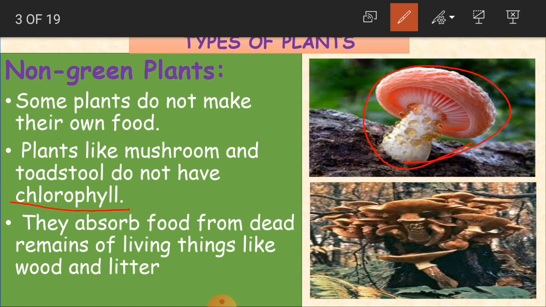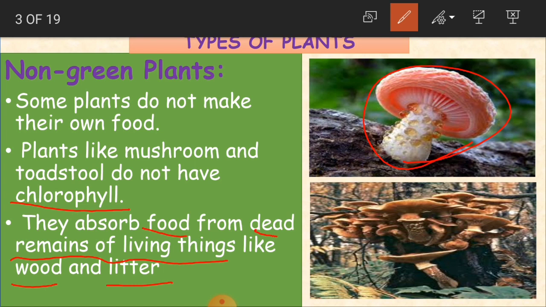And what is their food? They absorb food from dead remains of living things like wood and litter. So what is their food children? The dead remains of living things. Like if you see insects which are dead. And wood also, if it is going to turn old, we see some insects coming out of the wood.